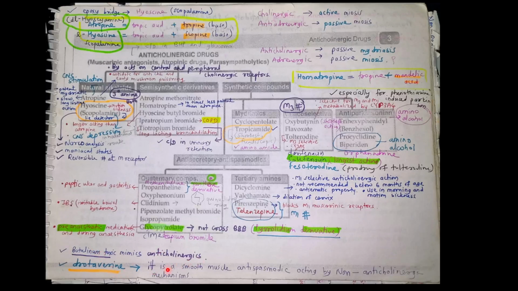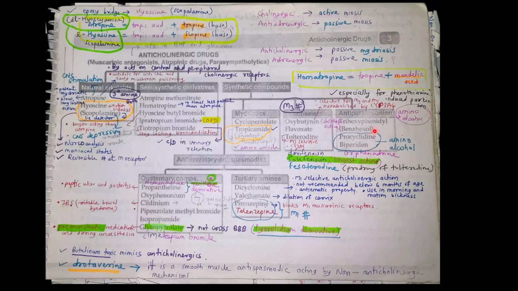Drotaverine is a smooth muscle antispasmodic acting by a non-anticholinergic mechanism. Pirenzepine and telenzepine block the M1 muscarinic receptor. In mydriatics, tropicamide is the shortest acting drug, and it is an amino amide. Vasicoselective drugs are M3 antagonists: tolterodine, darifenacin, and solifenacin is the longest acting.